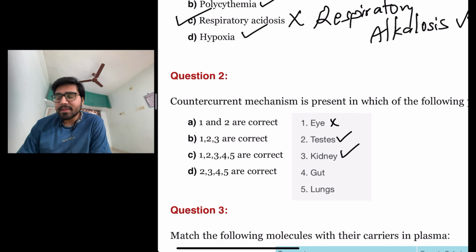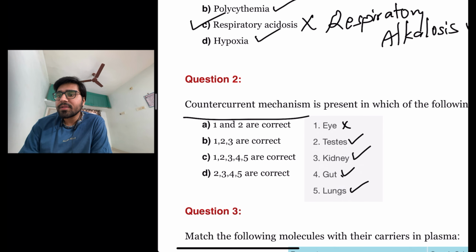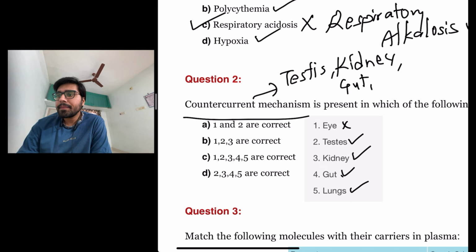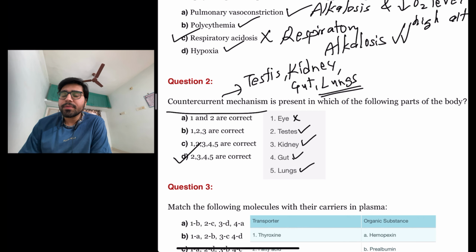Kidney, yes, it is also present in the kidney. Gut, yes. Lungs, yes. So counter-current mechanism is actually present in testis, kidney, gut, and lungs. So the answer here is 2, 3, 4, and 5 are correct. Okay, so the D is the answer.